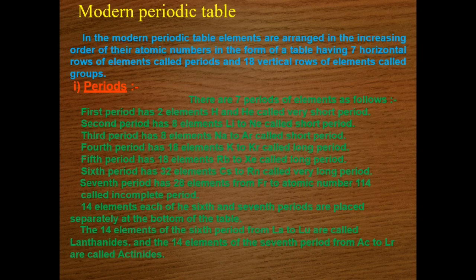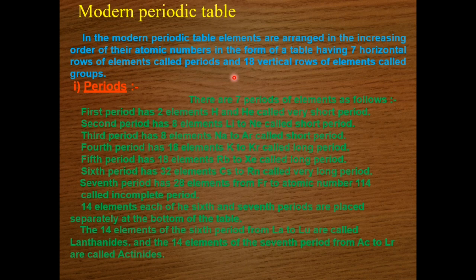Let us see the salient features of the modern periodic table. In the modern periodic table, elements are arranged in the increasing order of their atomic number in the form of a table having 7 horizontal rows of elements called the periods and 18 vertical rows of elements called the groups. Let us discuss the periods.